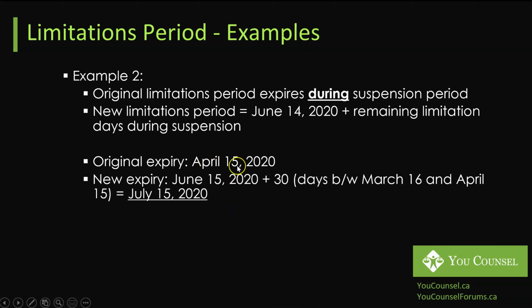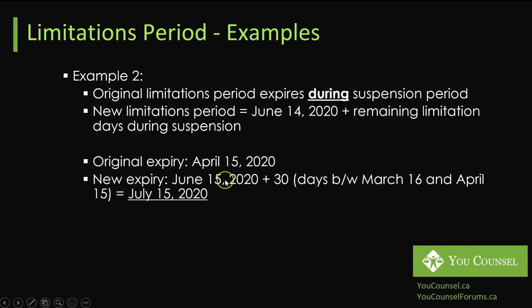So the original expiry date is April 15th, 2020. So what will be the new expiry date? You have June 15th when the suspension ends, or we're assuming that it ends. And then you add 30 days from June 15th. How do we get these 30 days? That's the number of days between March 16th, when the suspension began, and April 15th, which was your original expiry date. So you had 30 days that are suspended.